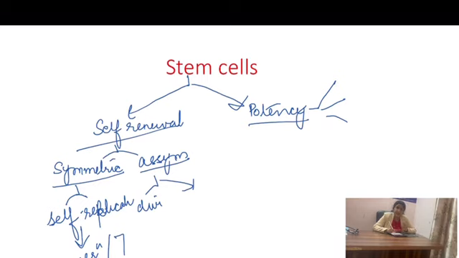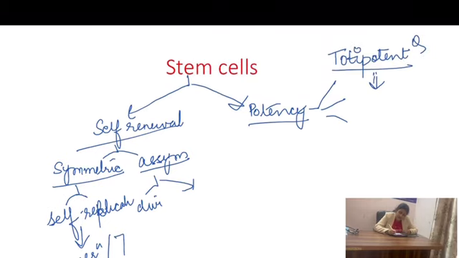Now what is potency? Potency is the ability of the cell to differentiate into multiple cell lineages. Based on that, your cell can be totipotent. Now what is totipotency? Totipotency is, for example, all of these are MCQs. Totipotency is when you have an oocyte or a zygote which has a limitless replicative potential to divide into any of the cell lineages.